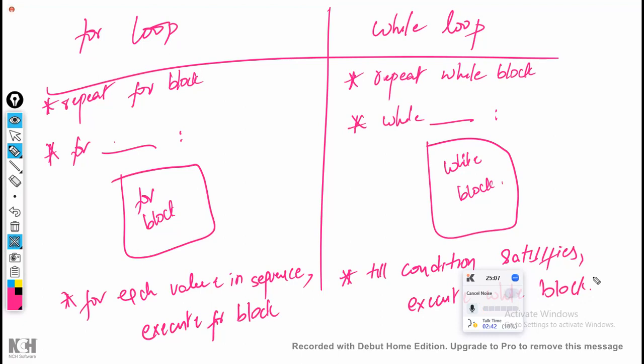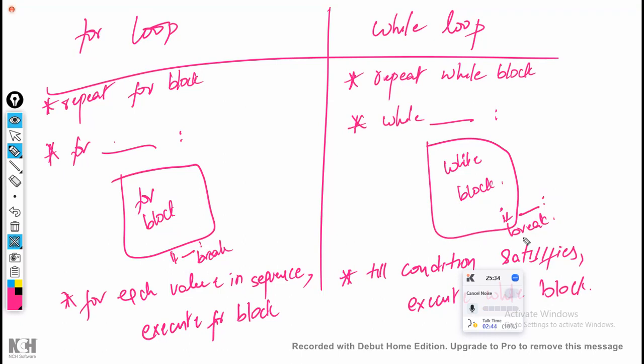Sir, inside this can I write the break? Yes, here you can write the break. Here also you can write the break. Why break? Whenever you want to stop in between, write the break. How to write the break? In between you are going to use some if condition, and within the if condition, break. Here also the same, if condition, and whenever this condition is satisfied, break. Break means stop the loop immediately.